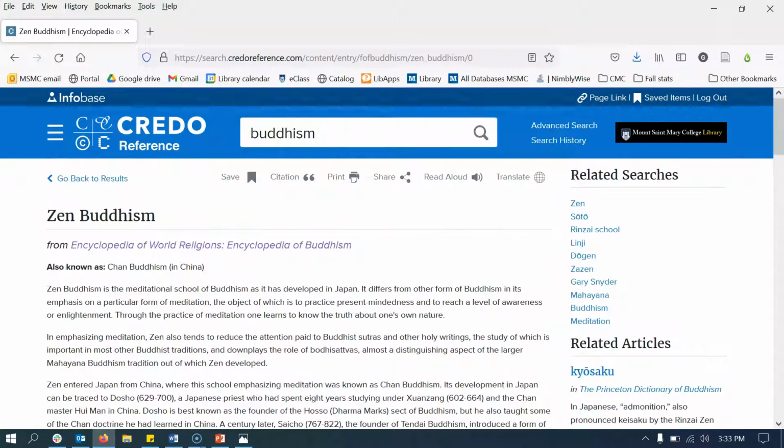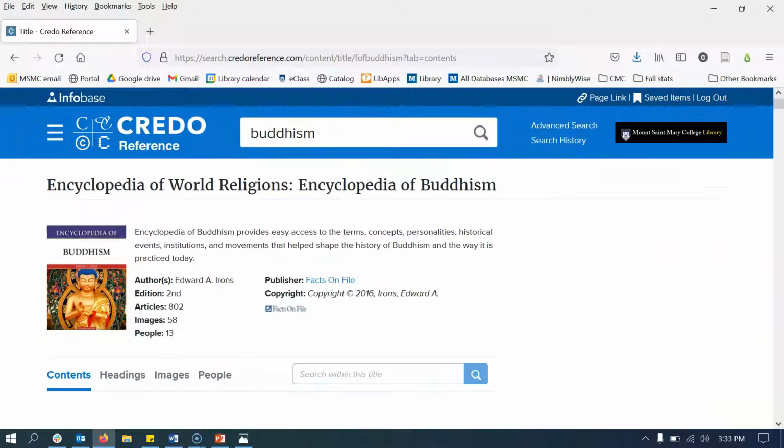In addition to diving into specific entries, you can also navigate to the full text of a book. The Encyclopedia of World Religions has additional information that is useful to me. Within an ebook, I can search for a subtopic.